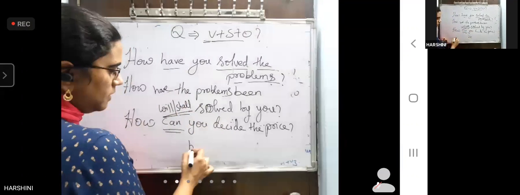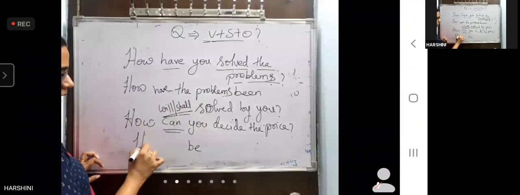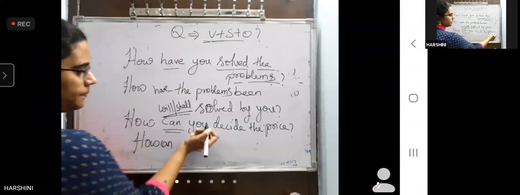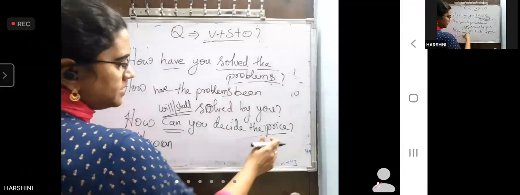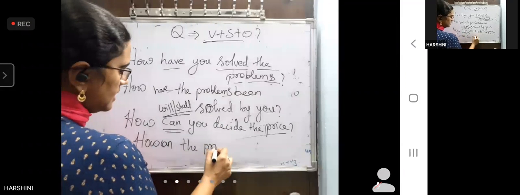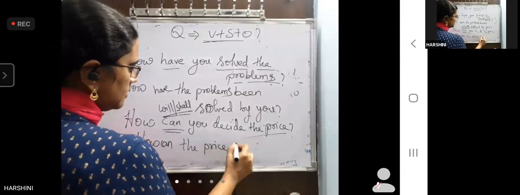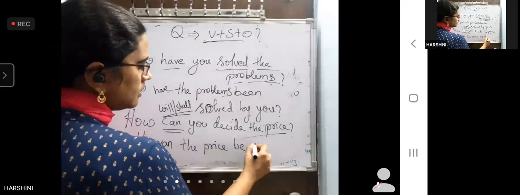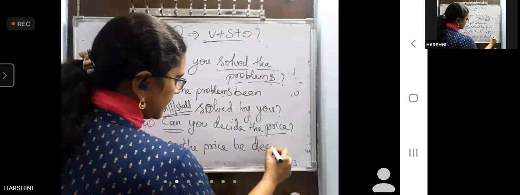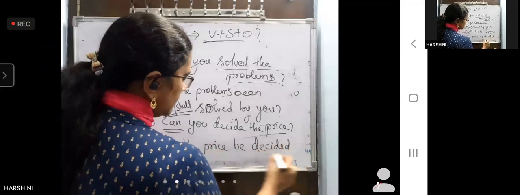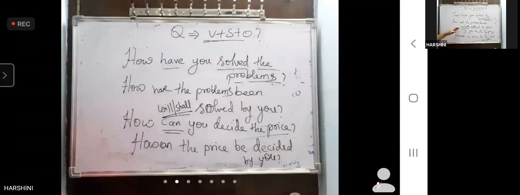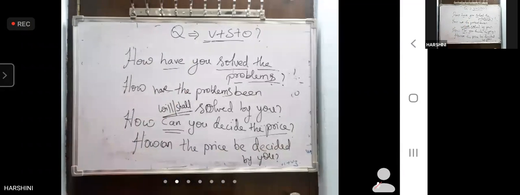In simple future and passive voice, you have be. So how can, and already the object is here and it has to be transformed into the subject. How can the price be decided by you? That is the answer. Just apply the rule of future tense.